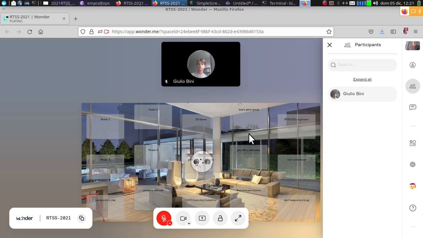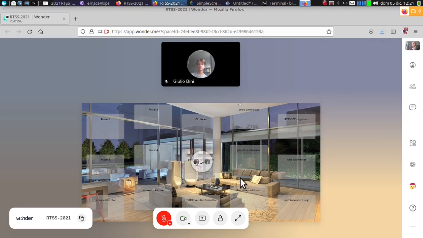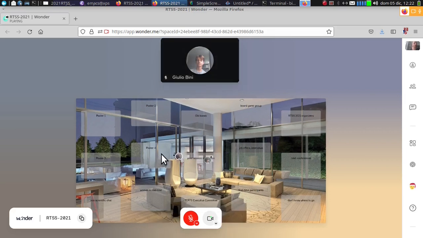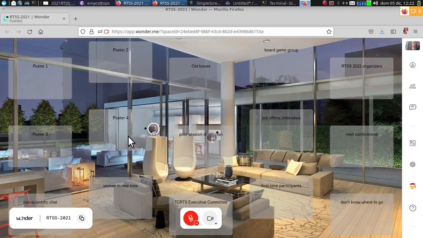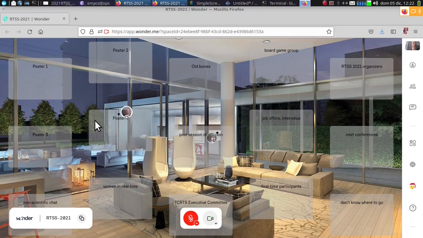Of course, the circle is not restricted to two. You can add more and more people with the same process. If we like to talk about something confidential, we can lock the circle, and then if you lock the circle, nobody can enter. So here, I'm in the circle. If I want, I can leave the circle, and then I can go around.